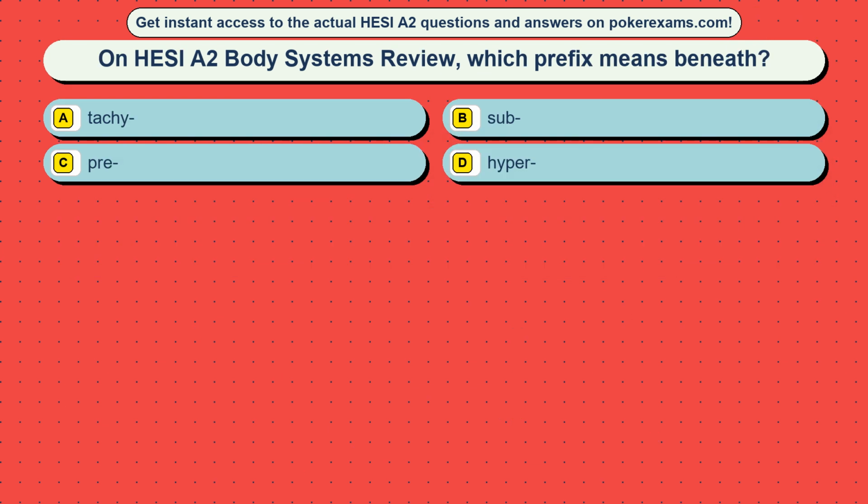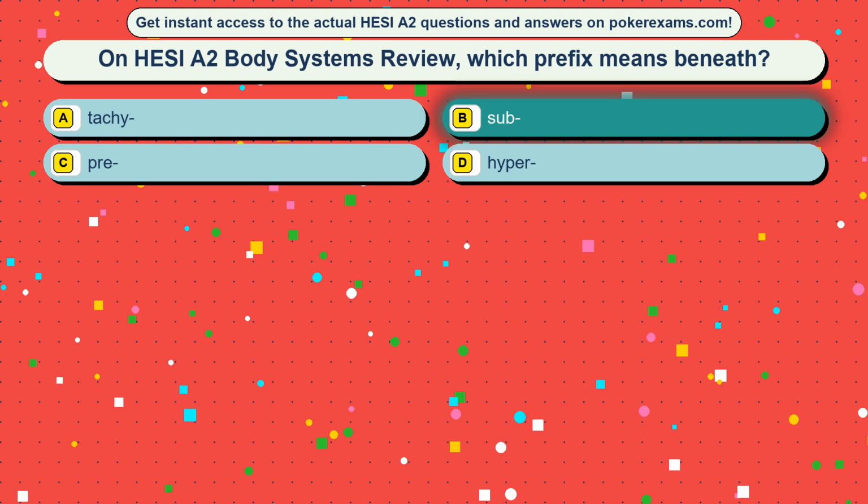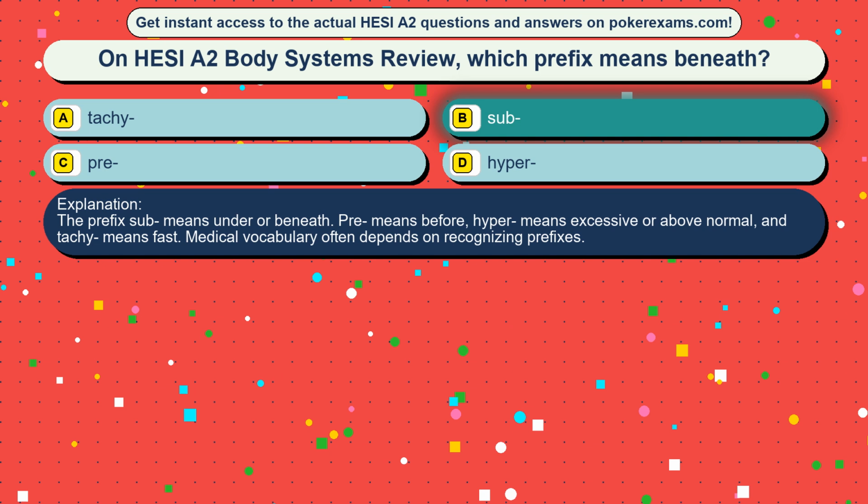Question 44. On HESI A2 Body Systems review, which prefix means beneath? Option A, tachy. Option B, sub. Option C, pre. Option D, hyper. The correct answer is option B, sub. The prefix sub means under or beneath. Pre means before, hyper means excessive or above normal, and tachy means fast. Medical vocabulary often depends on recognizing prefixes.